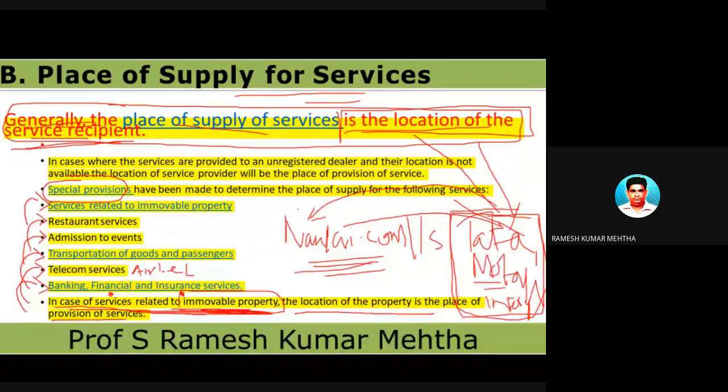So where the immovable property is located, that is the place of supply of service. Let's take a small example pertaining to this particular point.